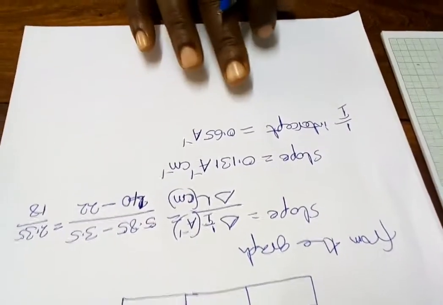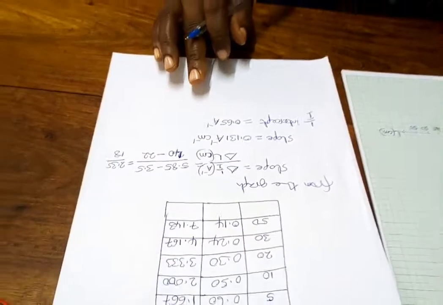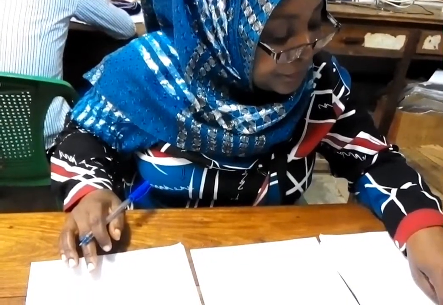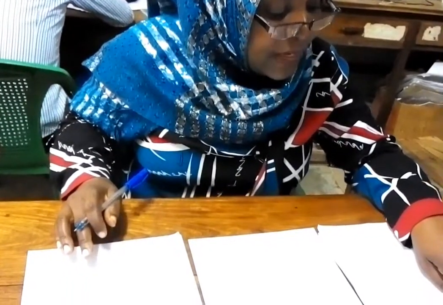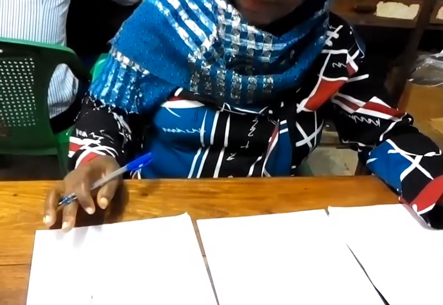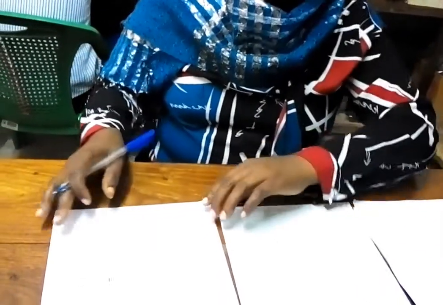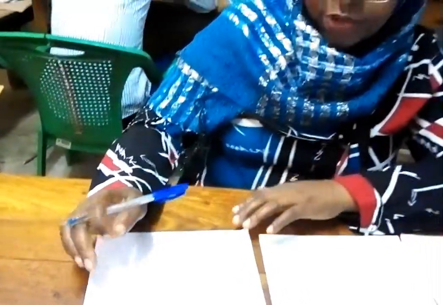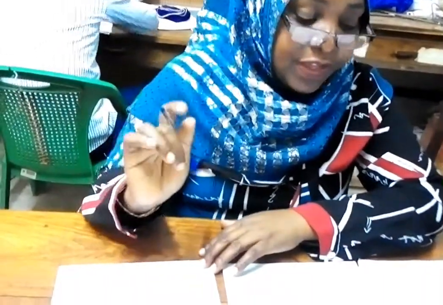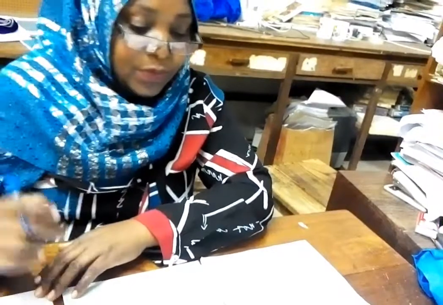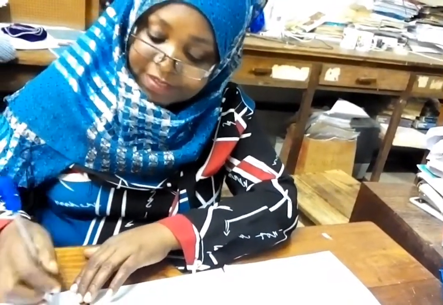Okay. Question number 3 says: from the value of the slope obtained in part 2, determine the e.m.f of a dry cell. So how can we determine the e.m.f of a dry cell? In order to determine it, we need to have the equation of the graph. The equation of the graph comes from the circuit formula.